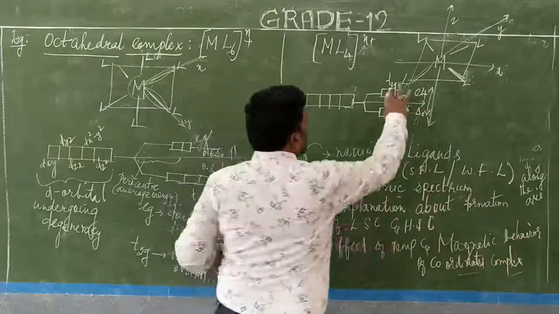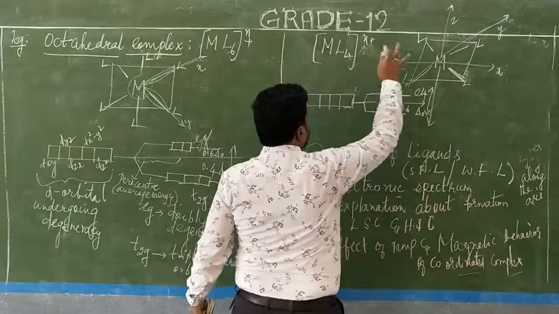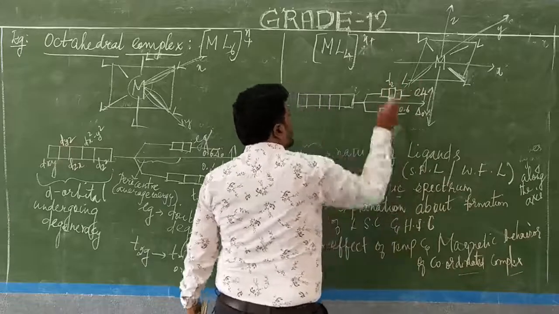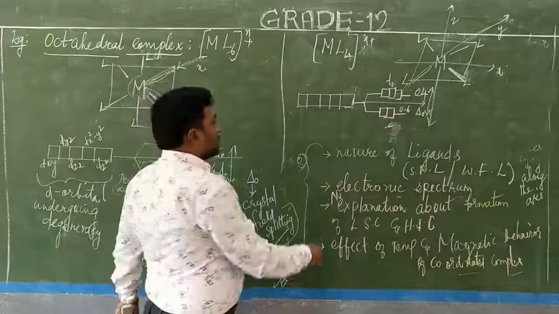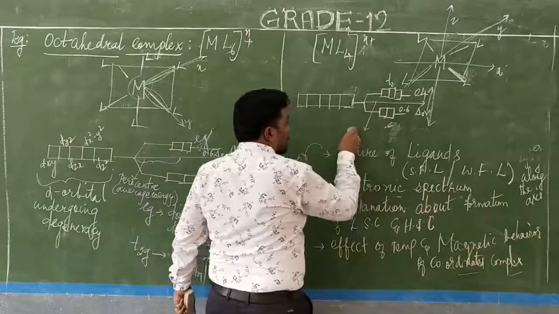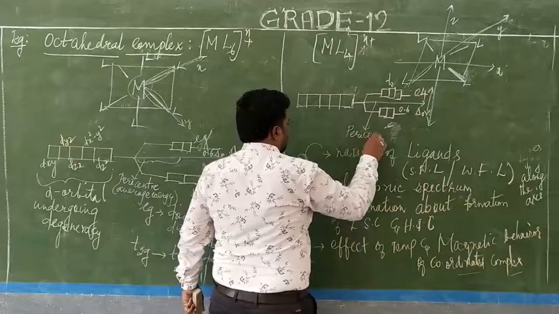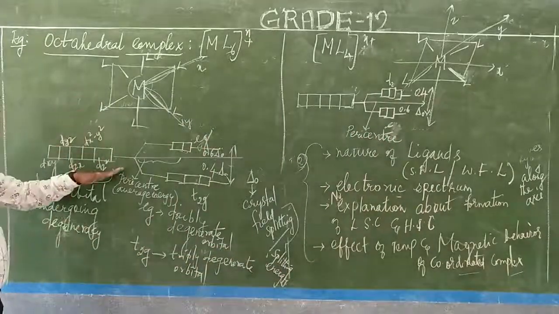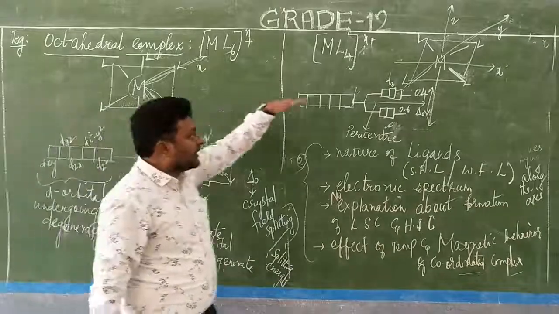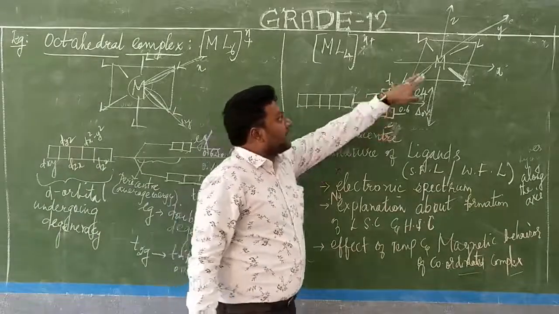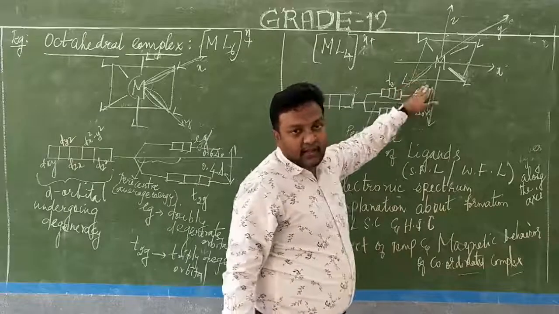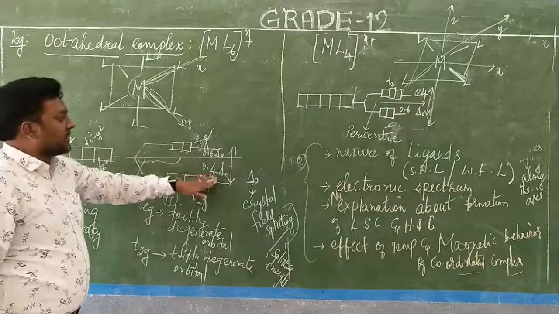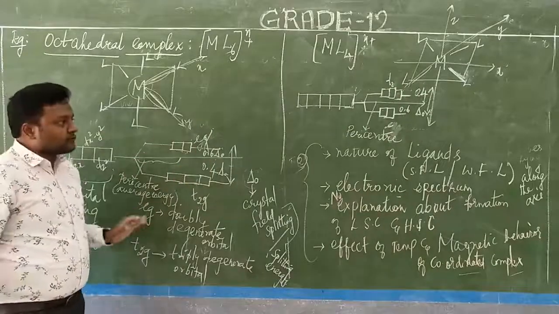In the tetrahedral complex, when we represent it, there will be no inversion center. So we have to represent e2 and e only. Due to the absence of an inversion center, and this we are calling the barycenter. So you need not go into too much detail, just keep it in mind. The splitting will take place in such a way, 3:2 here, 2:3 there, depending on the axis and depending on the ligands, and here also depending on the axis and the ligand, the splitting will take place and the energy range will be modified. Okay, keep that in mind.